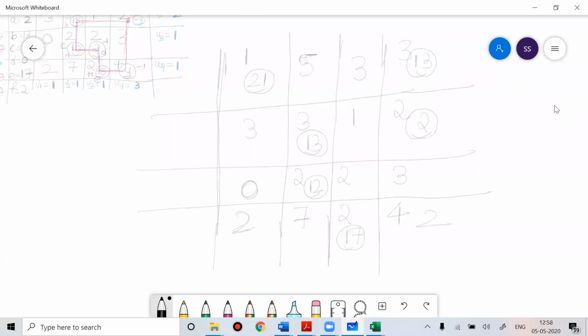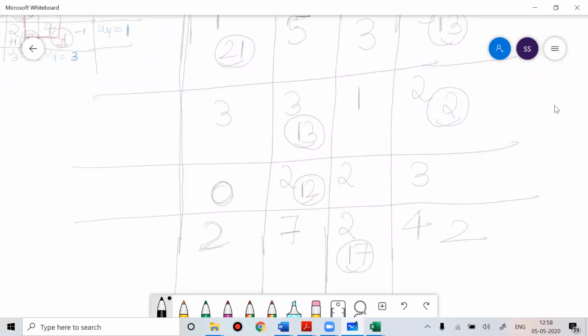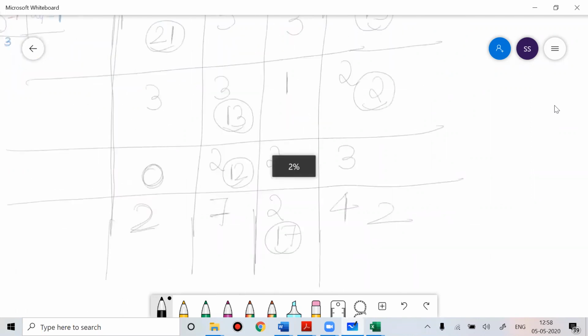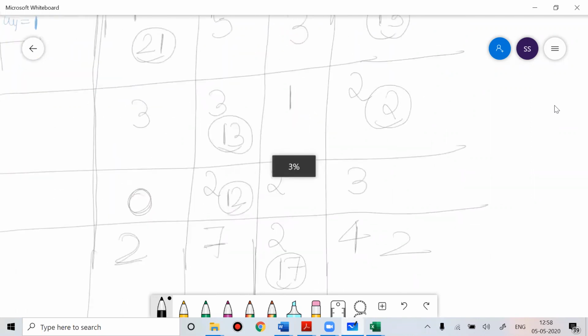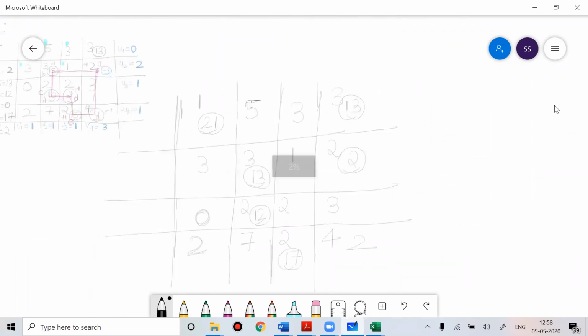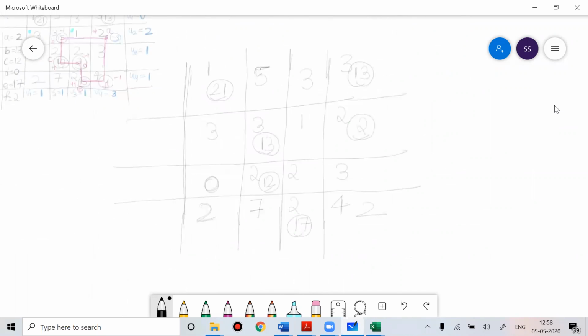So this is the way how we do allocation. Everyone write down this value. If you're finding difficulty in seeing, just give me time.